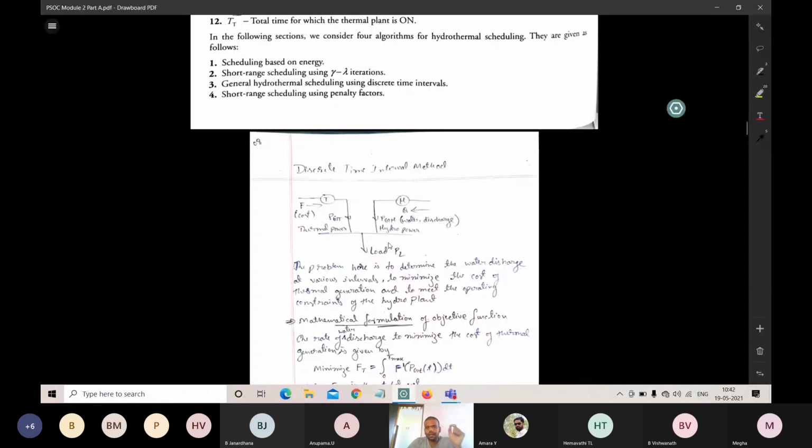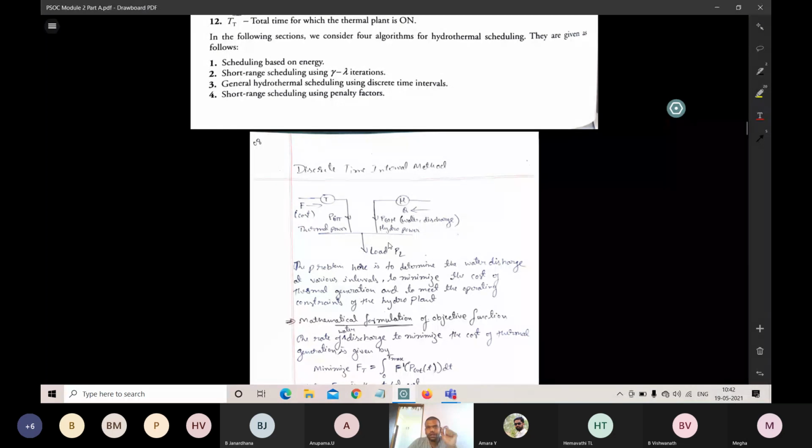In order to calculate the discrete time, we should know the amount of water discharge. The problem is that we have to determine the water discharge at each time interval. That is the first problem, and we need to solve it using the discrete time interval.